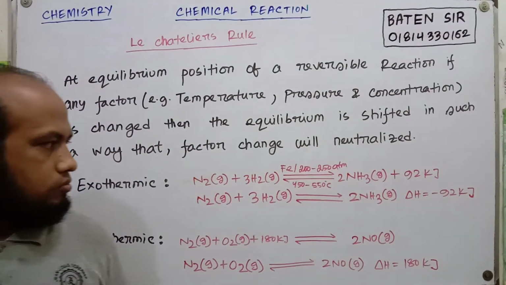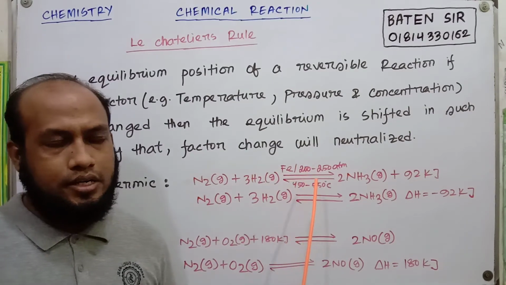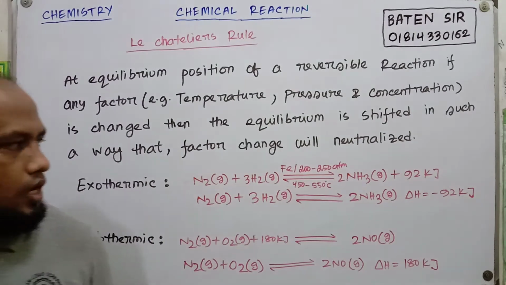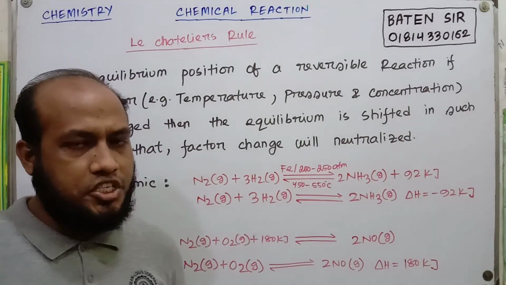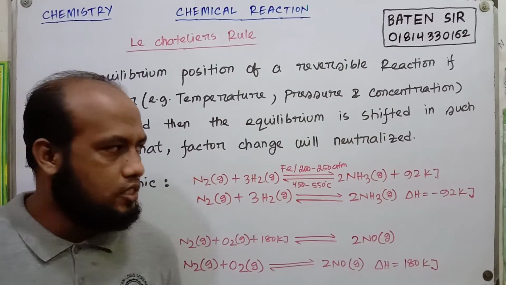The factors for a reaction are temperature, pressure and concentration. How do they influence a reaction? First we will discuss temperature.